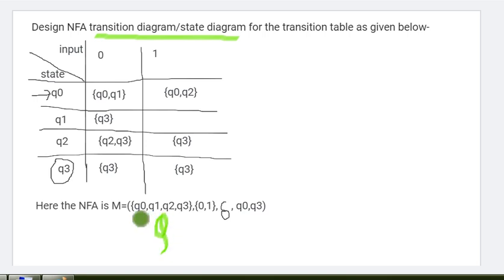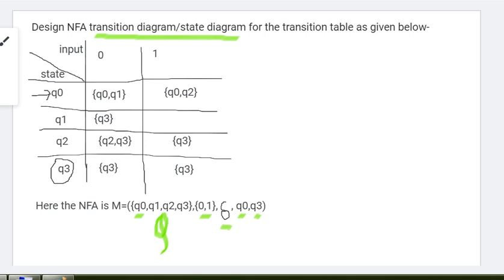The finite states are Q0, Q1, Q2, Q3. So these are the four states. The input set Sigma is 0 and 1. The initial state is Q0, the final state is Q3. These are the hints provided, and this is a table, and we need to make a state diagram, the graphical representation, the transition diagram also we can say.